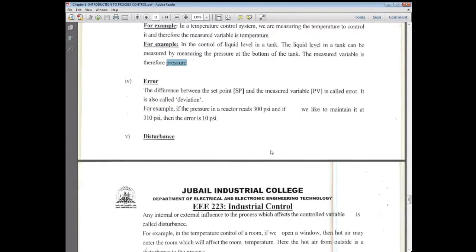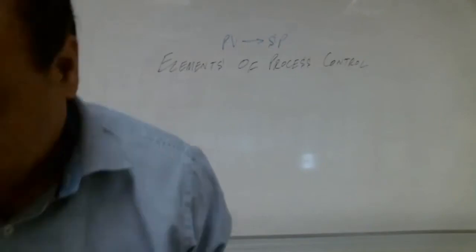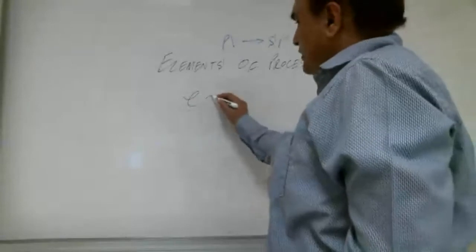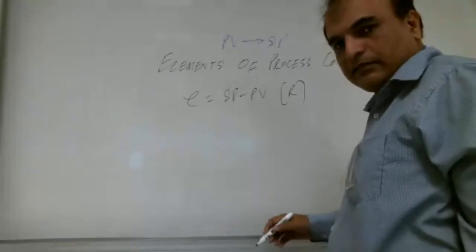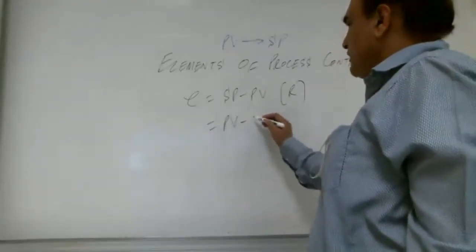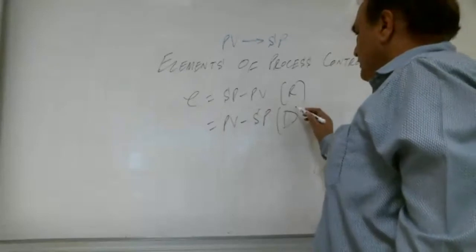Number 4, error. What is the error, Shabab? Error is PV minus SP or SP minus PV. Error is SP minus PV if it is reverse action, or PV minus SP if it is direct action.